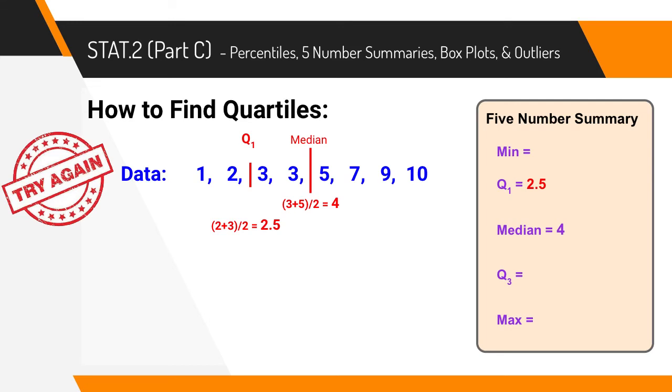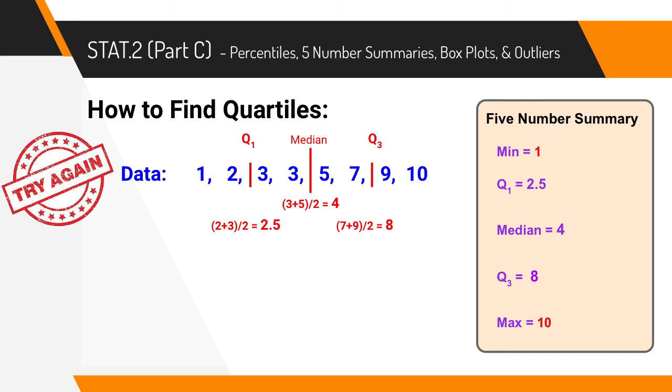Now if we want to figure out the Q3, we're going to look at the upper half of the data. So 5, 7, 9, and 10. Looking at 5, 7, 9, and 10, we're going to try to find the middle. So 7 and 9 would be the middle. We need to figure out what's right in between those. So again, we could add those together and then divide by 2, and we're going to get 8 for that.